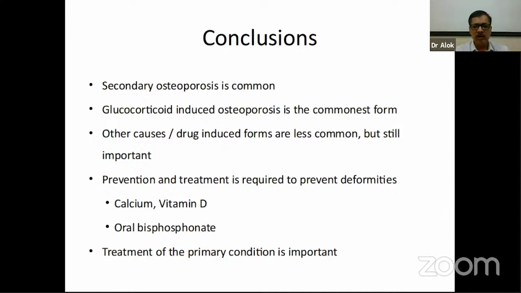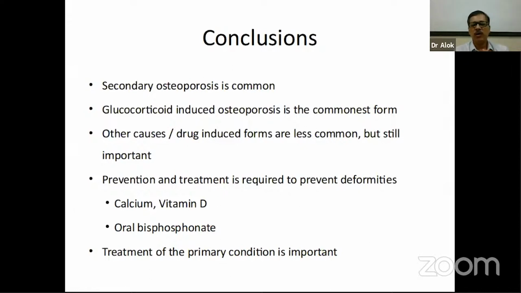Glucocorticoids are particularly troublesome because they increase the resorption while they suppress the new bone formation, the marrow is full of fat, and the calcium, vitamin D, everything is affected with the glucocorticoids. Other causes and drug-induced forms, even though less common, are still quite important parts.